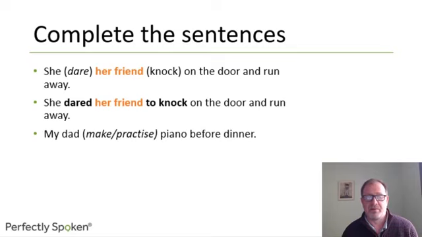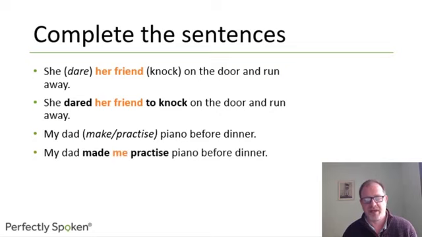My dad make practice piano before dinner. My dad made me practice piano before dinner. Made is followed by an infinitive without to. But be careful, because actually in passive sentences, I was made to practice piano before dinner, we use an infinitive with to.